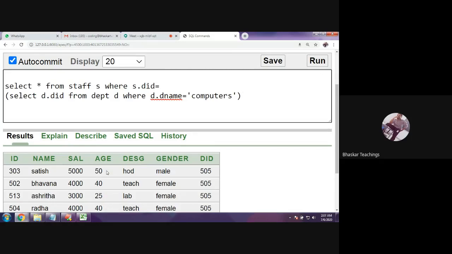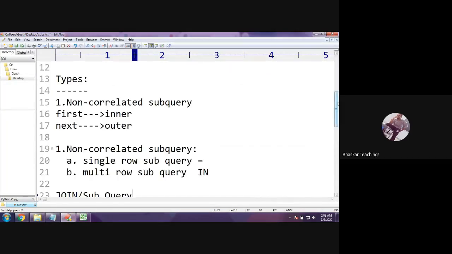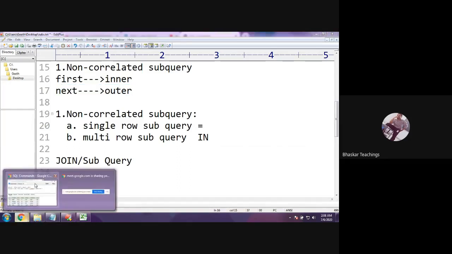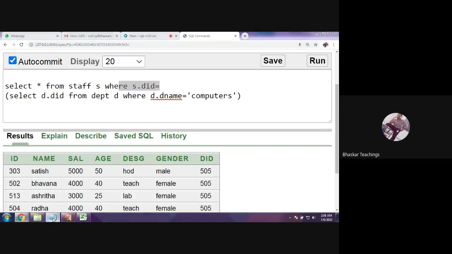Fine. So this is an example of a single row subquery. These all belong to non-correlated subqueries. Okay, what are non-correlated subqueries? The queries where, in the execution process, the inner query is executed first and then the outer query is executed. The inner query output will be served as input to the outer query. We have seen several examples here. The inner query output is 505. It is being served as input to this outer query. Is that clear? Fine. Any more questions?